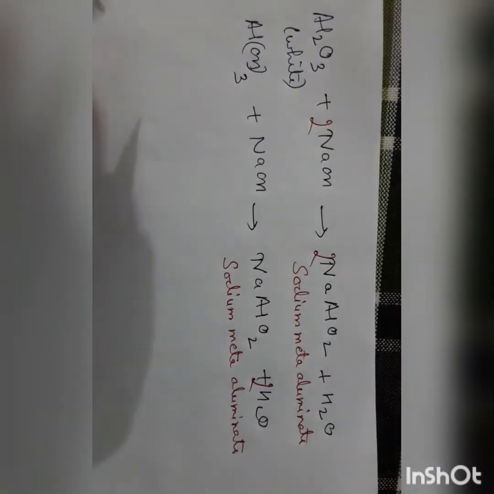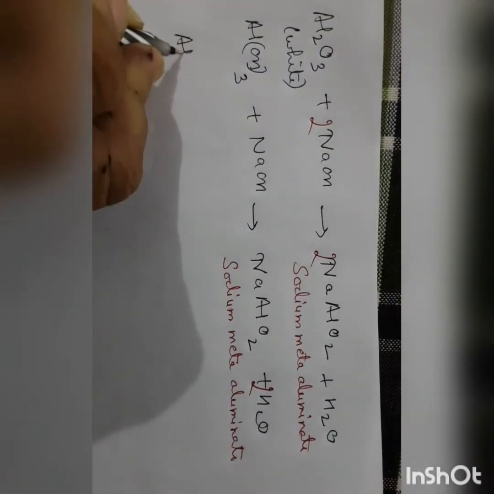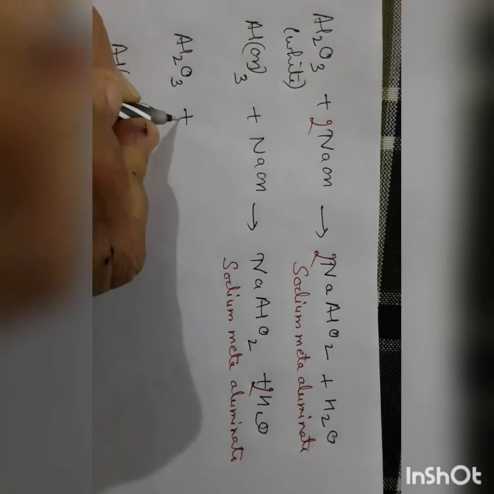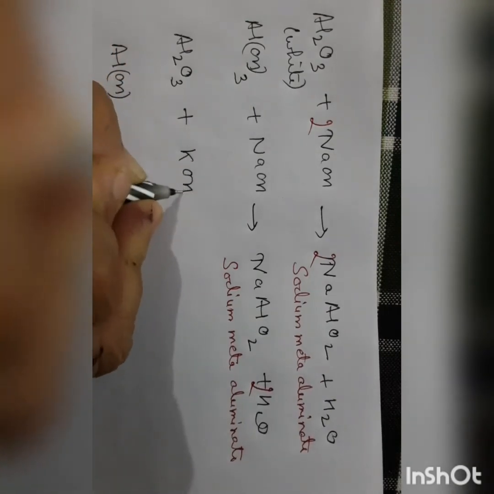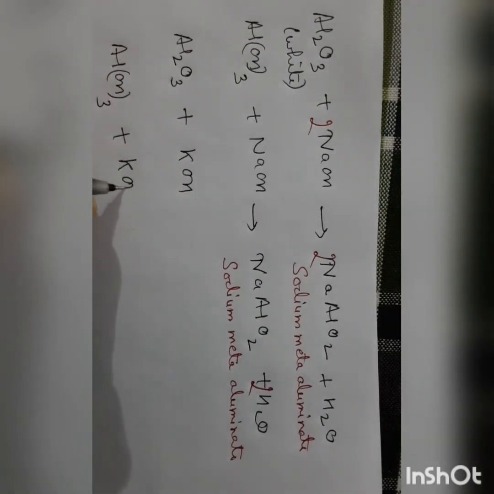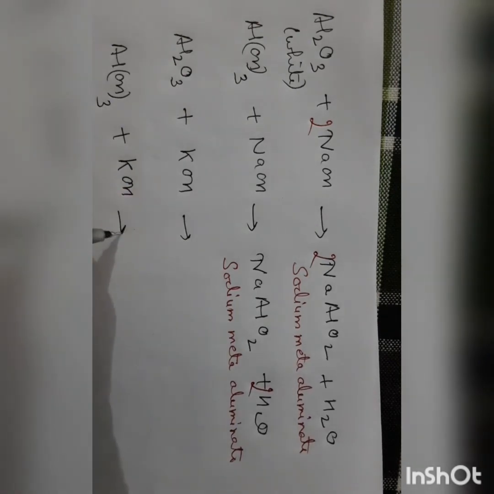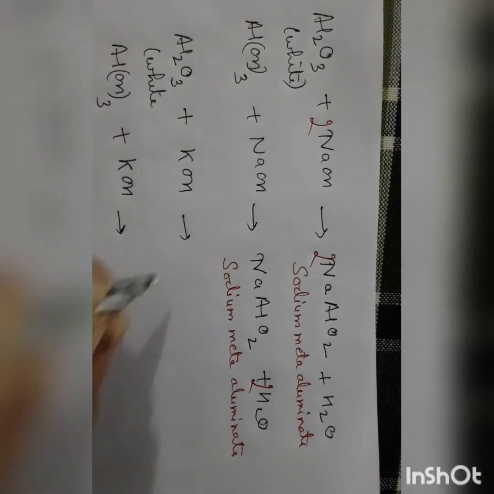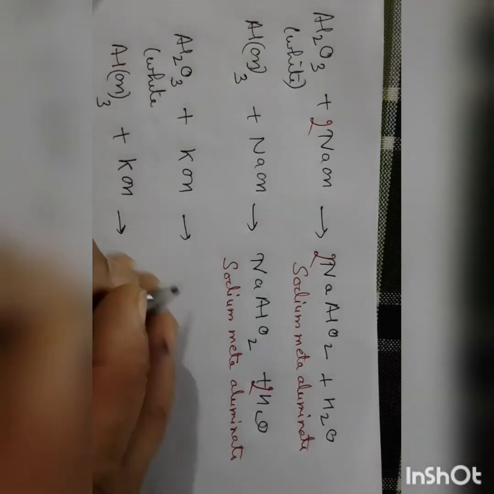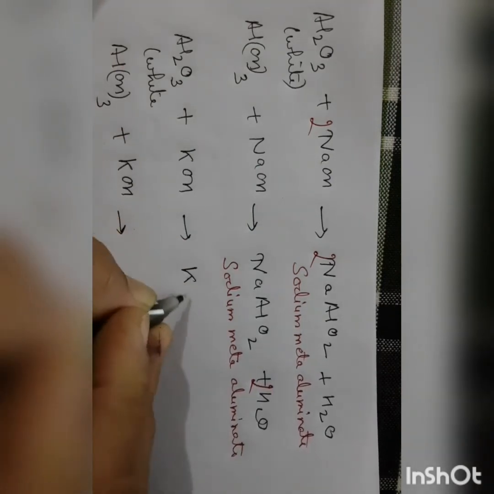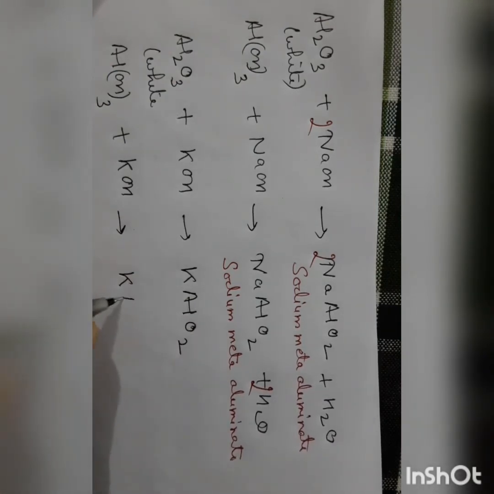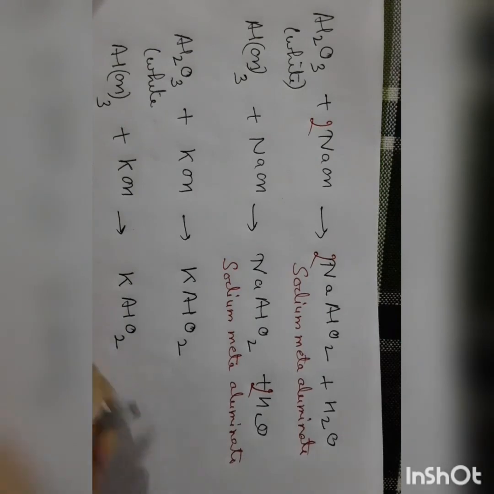Now we will react aluminium oxide and aluminium hydroxide with another alkali, that is potassium hydroxide. Aluminium oxide is white in color. In both the cases, we will get potassium meta-aluminate. Potassium meta-aluminate.